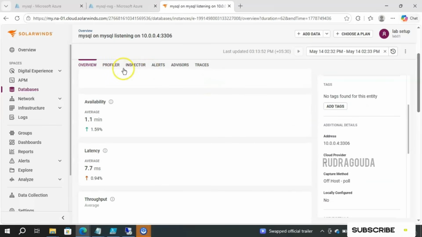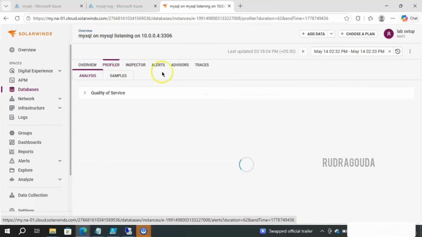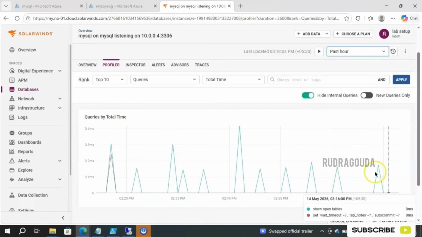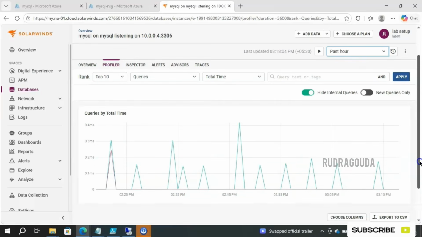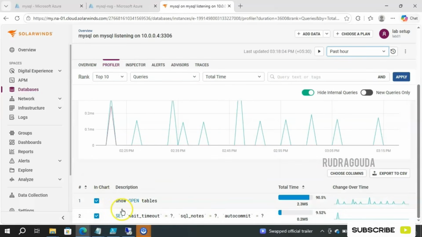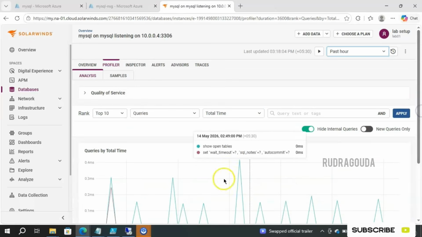Like that, if you go to the profiler, you will get other information with respect to the databases. Now we are able to see queries by the total time. So this is the response we are seeing: slow open tables, then set wait timeout. So we are getting some information for those two things. Like that, you will get the detailed information here, like the chart, then description, then total time, then change over time.